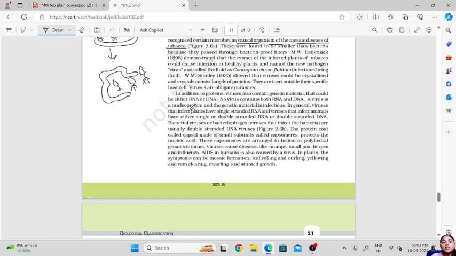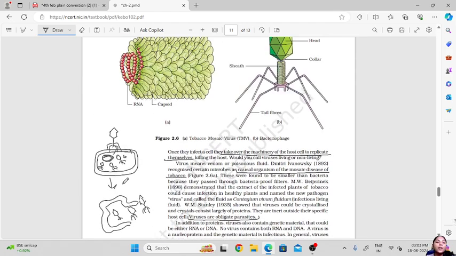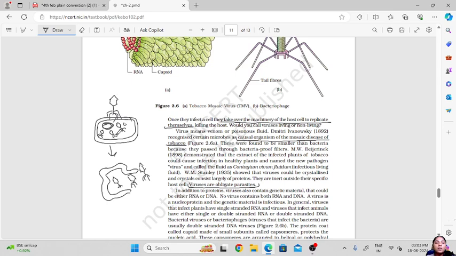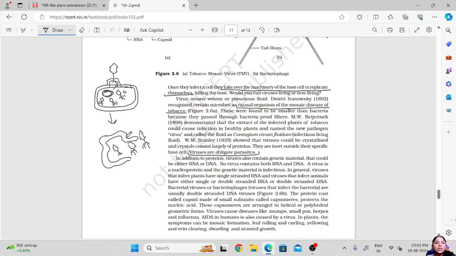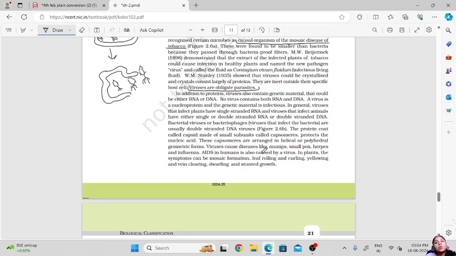Now these viruses are obligate parasites. That means they have to depend on other host organisms to carry out their replication and all. As I have said, they depend on other cells to multiply. That is why they are called obligate parasites. They cannot multiply on their own.